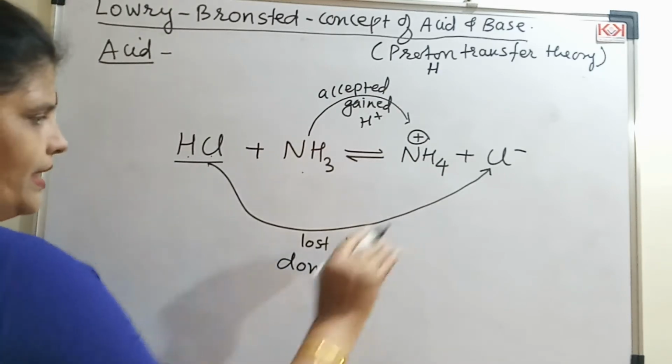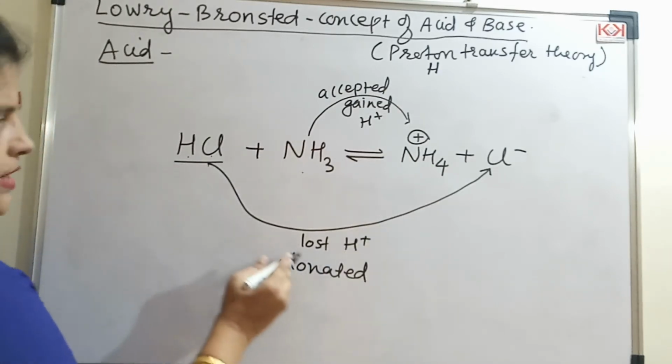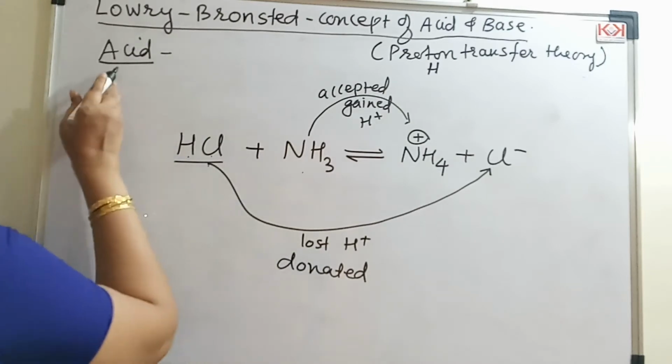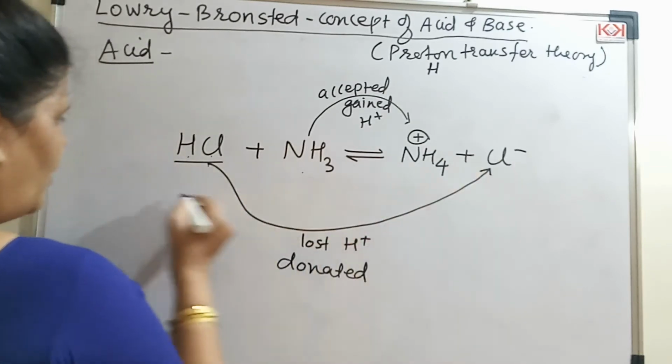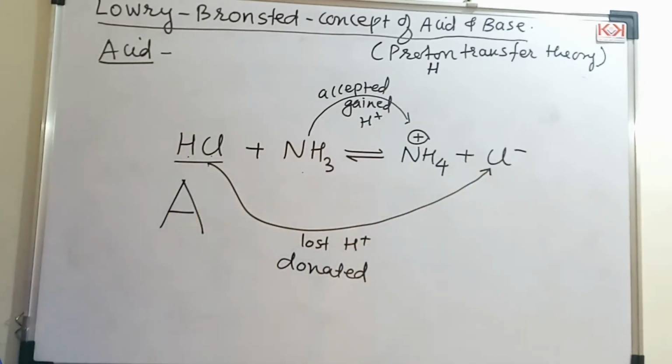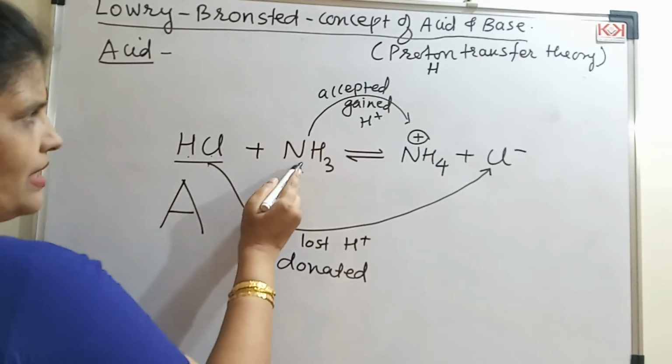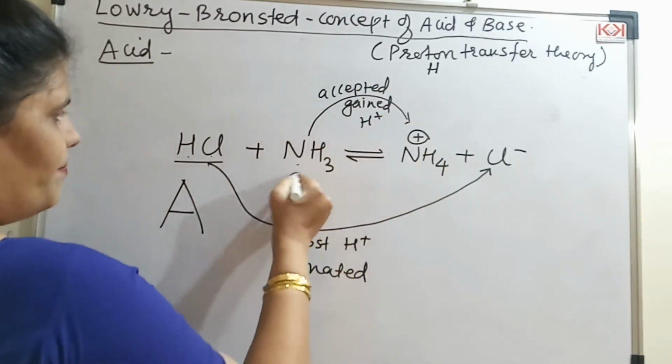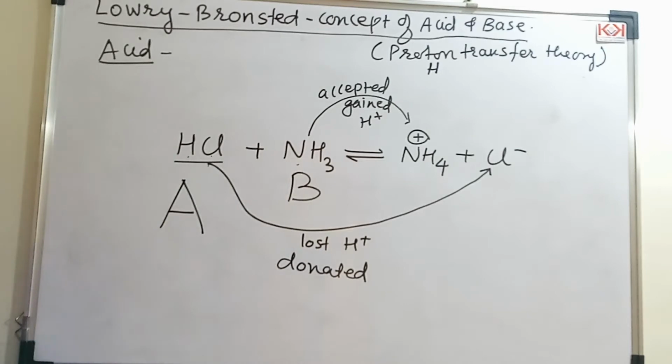Who is losing the proton? HCl is losing the proton. So any species that loses a proton is an acid according to Lowry-Bronsted. Any species that gains a proton is a base according to the Lowry-Bronsted concept. So the species that is an acid here according to Lowry-Bronsted is HCl.